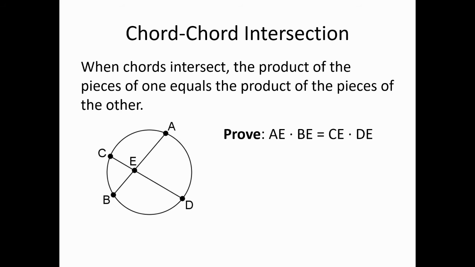Okay, so here's a possibility that we saw in the previous section, but there we were concerned with angles. Here we're concerned with lengths. So we have a chord and a chord, or if you like, a secant and a secant that intersect inside of a circle. So we have secant AB intersects secant CD. And what we wish to prove is that the product of the pieces of one is equal to the product of the pieces of the other. That is, AE times BE is equal to CE times DE.